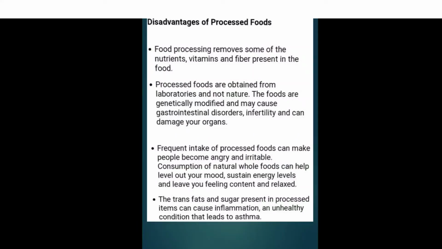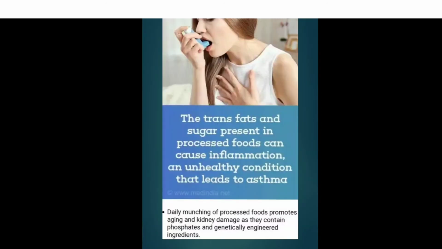Frequent intake of processed foods can make people become angry and irritable. Consumption of natural whole food can help level out your mood, sustain energy levels and leave you feeling content and relaxed. So this picture tells us that the trans fat and sugar present in processed food can cause inflammation and unhealthy conditions that lead to asthma. Daily munching of processed food promotes aging and kidney damage as they contain phosphate and genetically engineered ingredients.